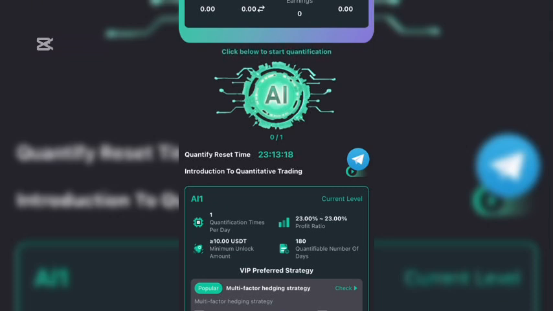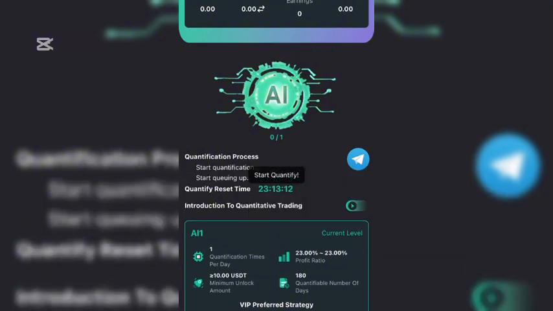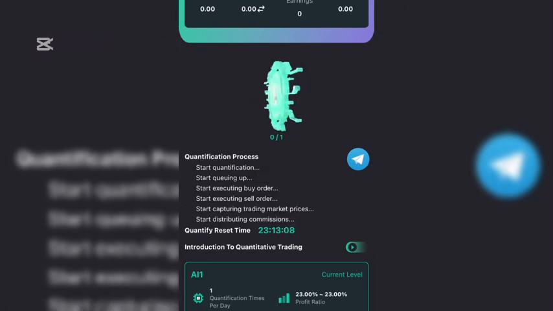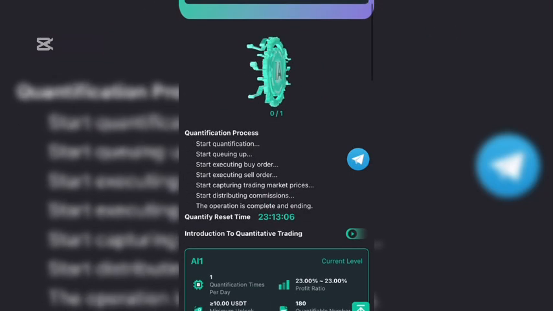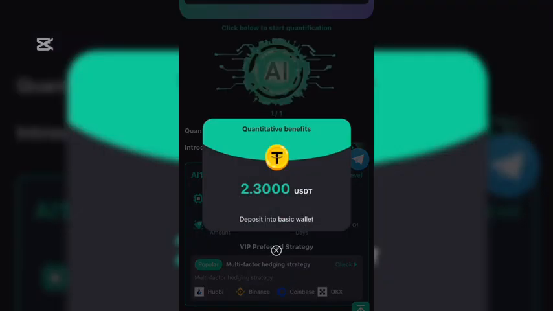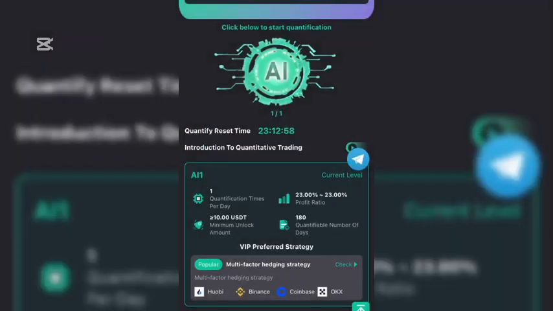Now that you have already purchased a bot which is helping you mining currently, hit on AI quantification, and the bot which you purchased will automatically start quantifying for you in your percentage. As you can see right here, my bot is helping me, and I'm earning my amount and making instant withdrawal. As you can see, I've earned this amount of 2.300 USDT, and I'll show you how to make instant withdrawal from this side. Hit up on me.